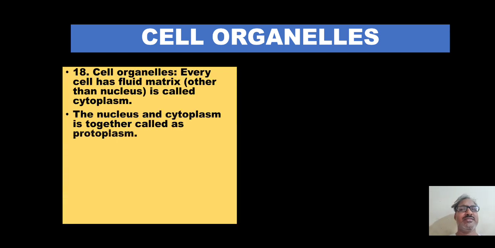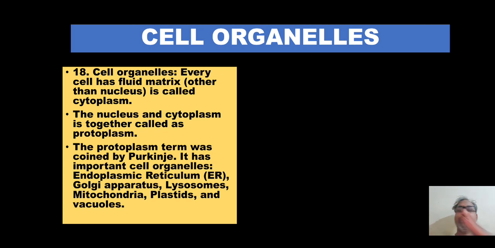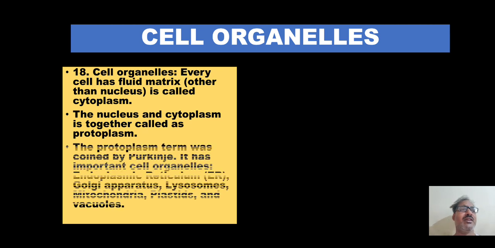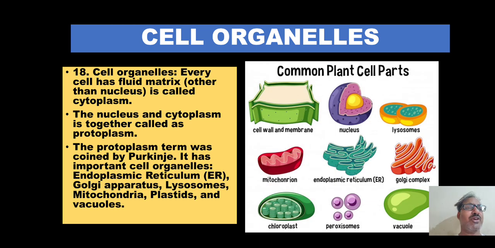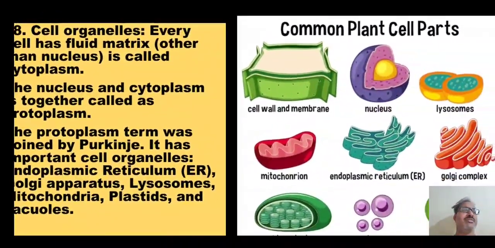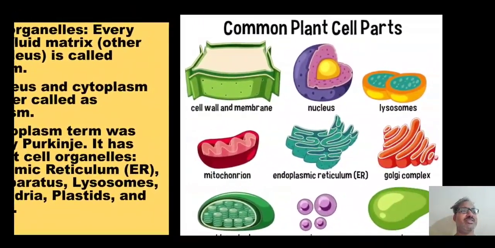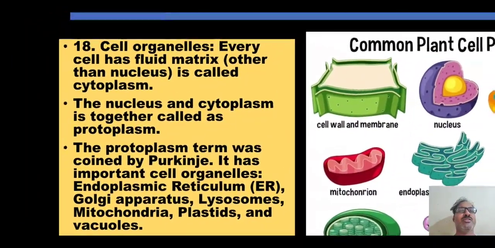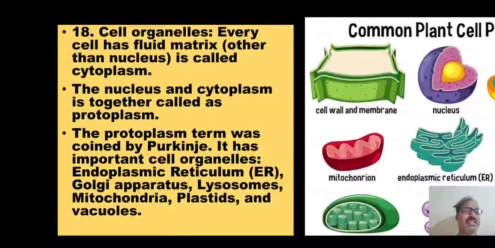Here, you can see cell organelles are different parts of the cell. Like in our body, we have different types of organs, the same way cells also have their organs, like endoplasmic reticulum, Golgi bodies, mitochondria. Here you can see we have 6 types of cell organelles. In the picture you can see lysosomes, ER, chloroplast, vacuoles. So these are called cell organelles, the organs of the cells, or different parts of the cells.